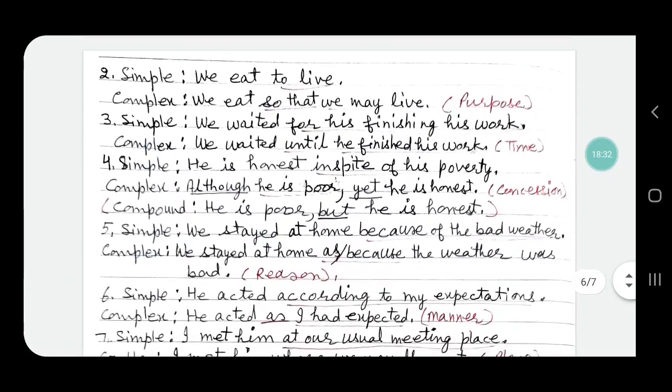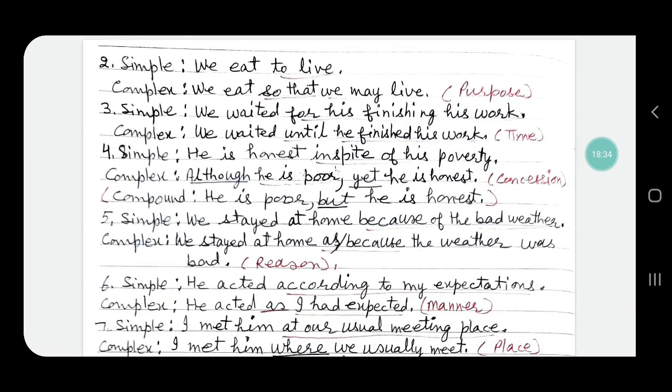Sentence number 2: We eat to live. "To live" will be changed into an adverbial clause. We eat so that we may live. This is an adverbial clause of purpose. "We eat" is the main clause, "so that we may live" is the subordinate clause, and so the sentence is a complex sentence. Sentence number 3, simple sentence: We waited for his finishing his work.